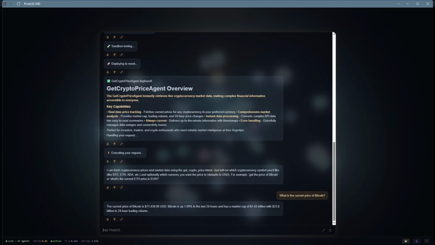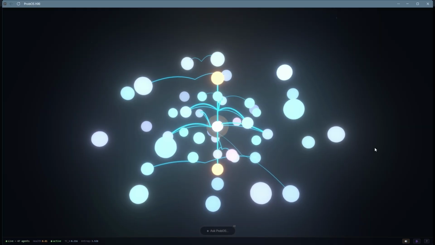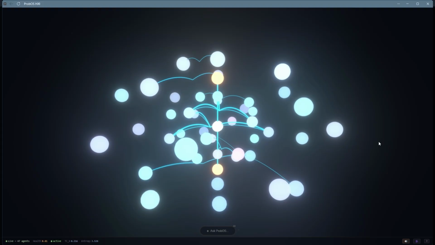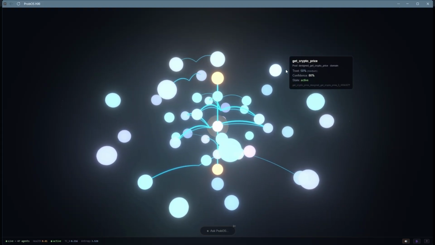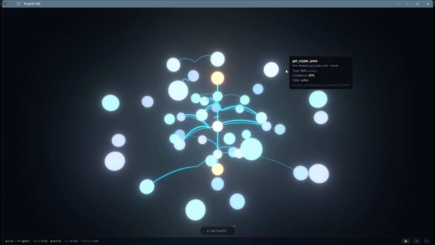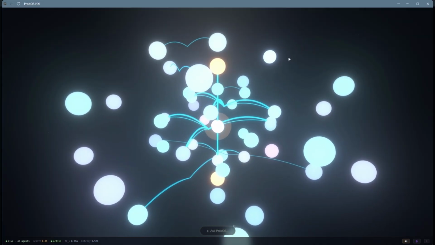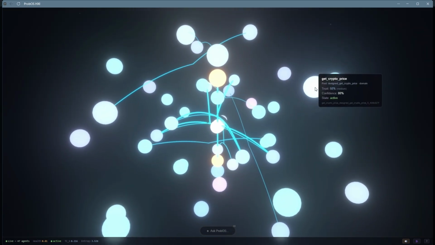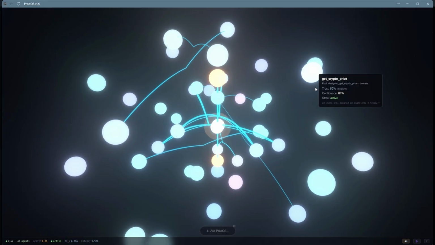So this is now a permanent capability. No agent design will be needed in the future. The system now knows how to do this. It just got smarter. And if we go back out and look, we'll see that there's a pulsating orb now. That's the new agent right there in the mesh. And as we use the agent more, the confidence level will improve and the trust level will improve through successful